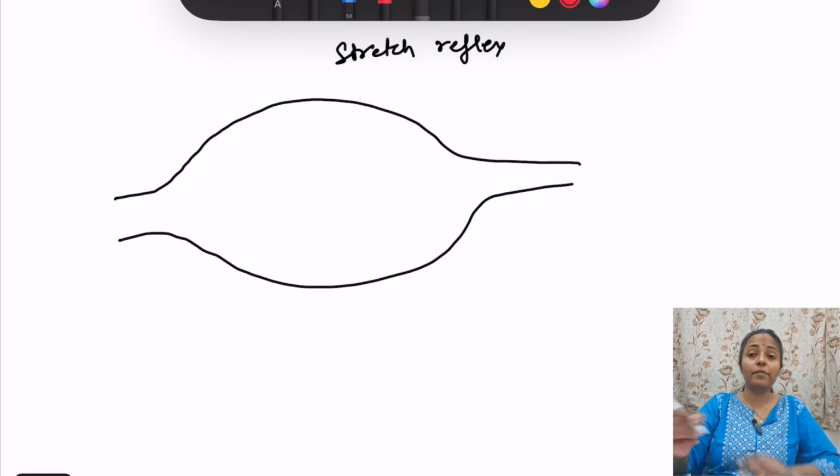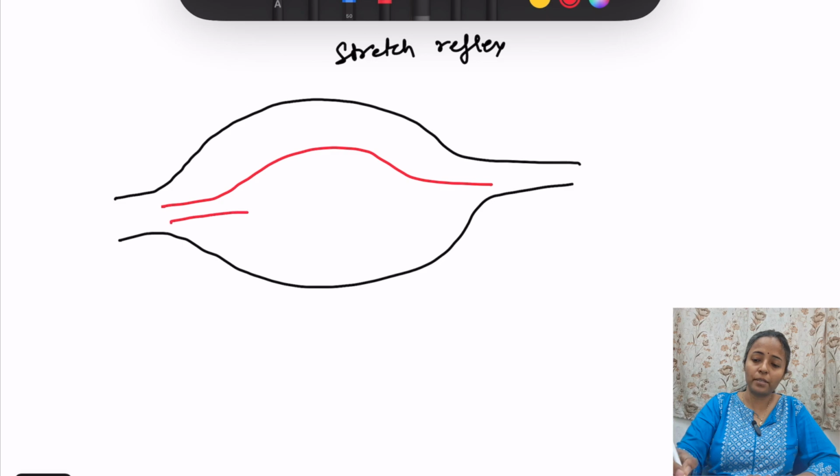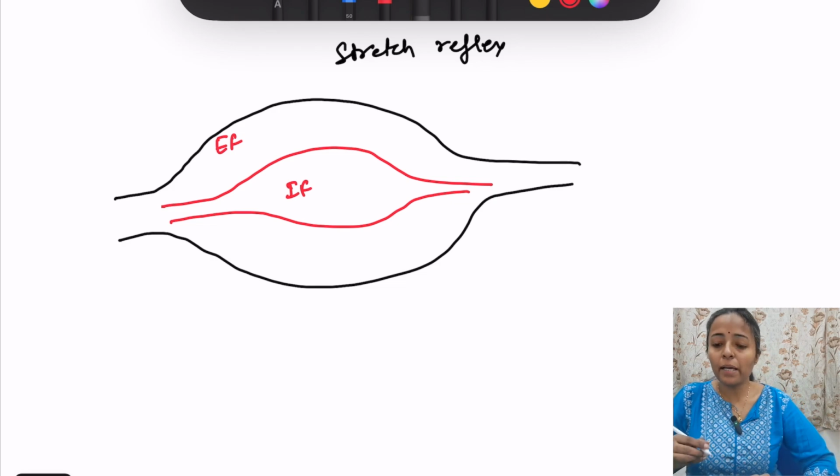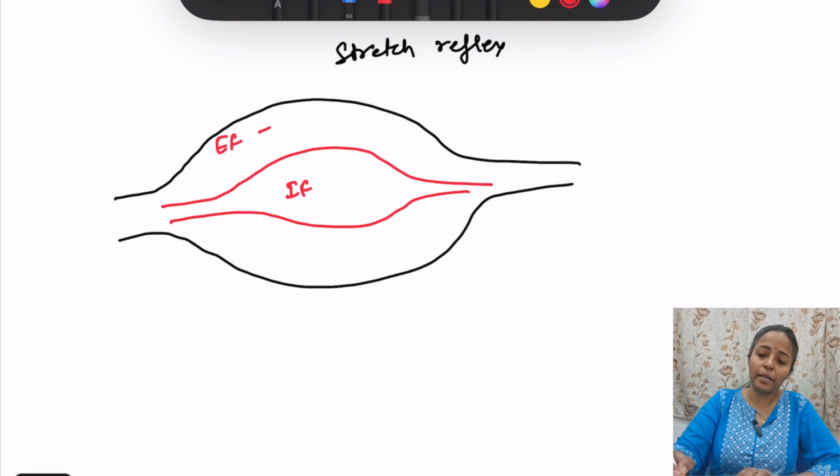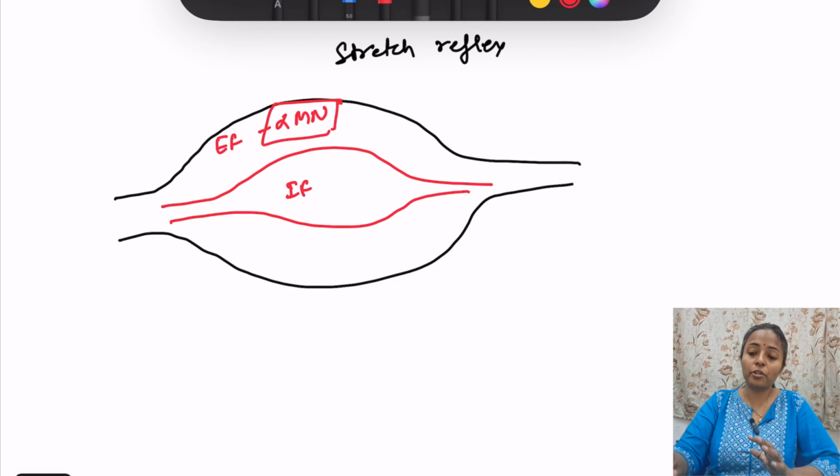And inside muscle we have sensory fibers as well. So that is known as intrafusal fibers. Okay, so this is intrafusal fiber and this is extrafusal fiber. So what is the nerve supply? Extrafusal fiber is supplied by alpha motor neuron, and intrafusal fiber, it is sensory.